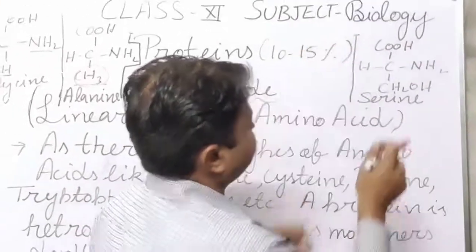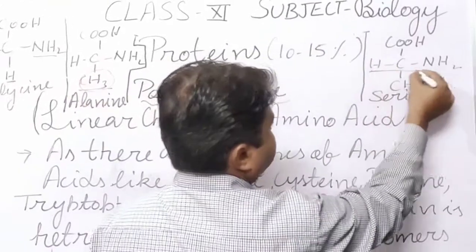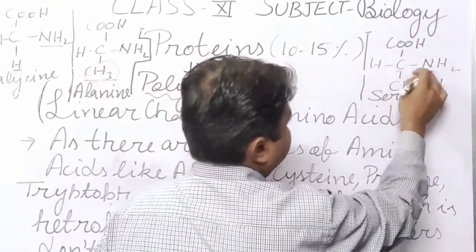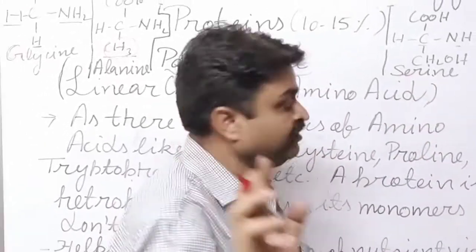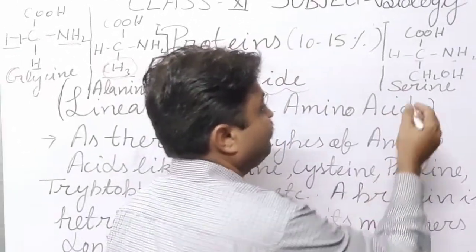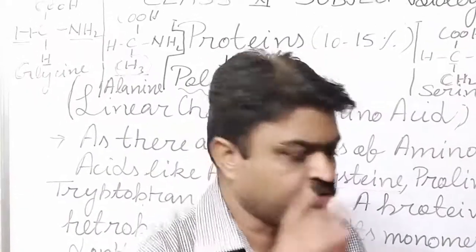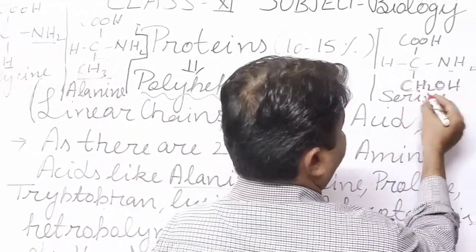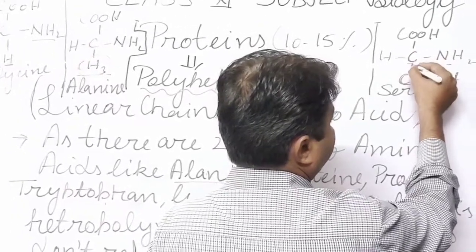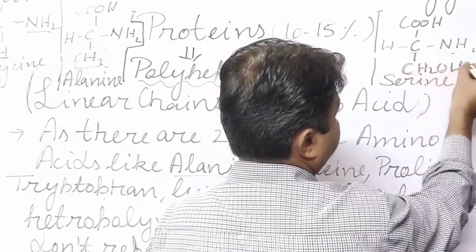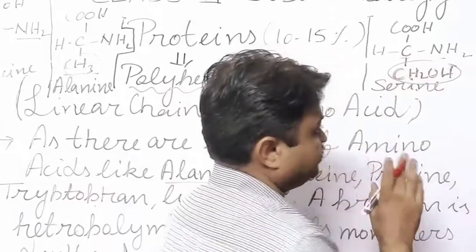In this, the structure is similar. Only what is changed here? Here in the serine amino acid, it is connected with CH2. So student, in the serine, this carbon bond is connected with CH2OH.